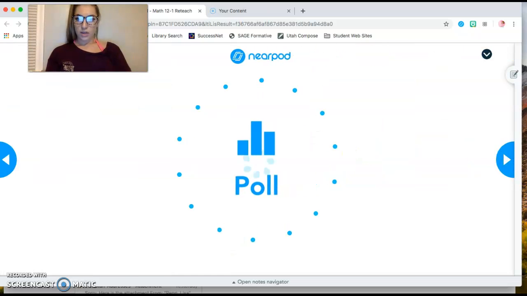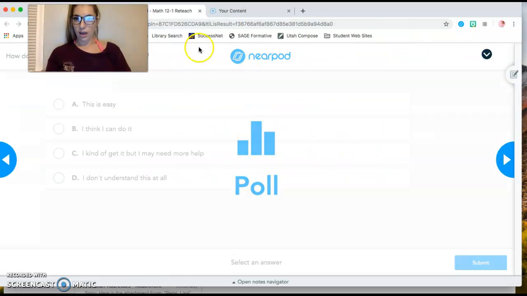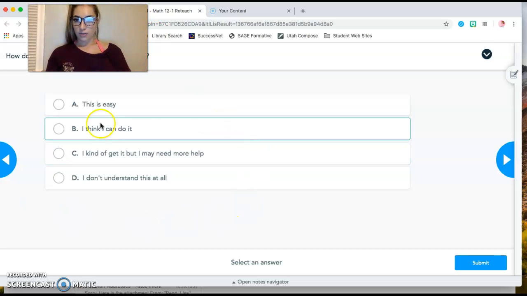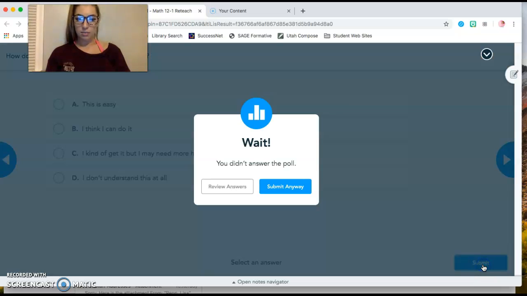And then they'll go through and correct it. And then I just need to see kind of where they're at with this poll. So that helps me that they, even though they uploaded the paper on the first one, they still went through and corrected it. And then I can kind of see how they feel here. And then make sure you just click submit.